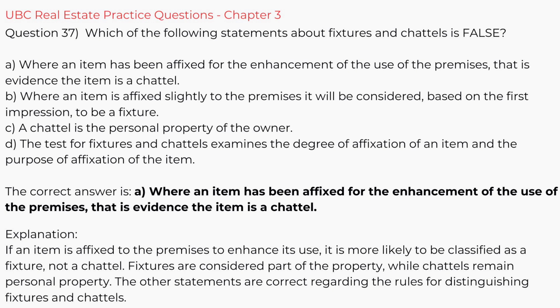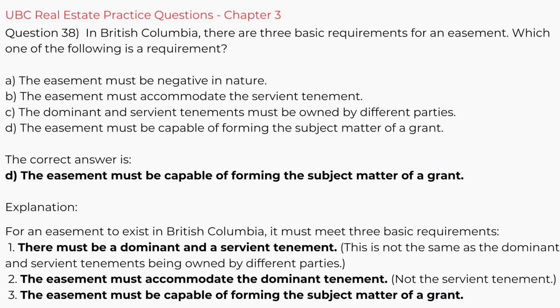Where an item has been affixed for the enhancement of the use of the premises, that is evidence the item is a chattel. Explanation. If an item is affixed to the premises to enhance its use, it is more likely to be classified as a fixture, not a chattel. Fixtures are considered part of the property, while chattels remain personal property. The other statements are correct regarding the rules for distinguishing fixtures and chattels. UBC Real Estate Practice Questions, Chapter 3.